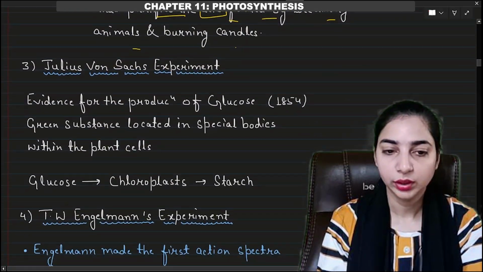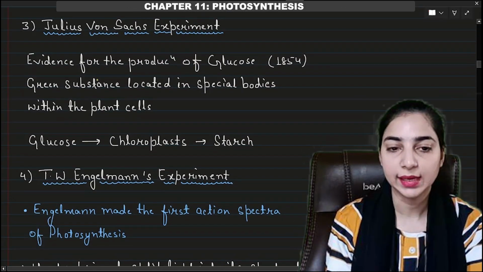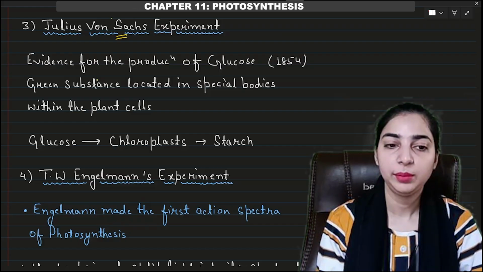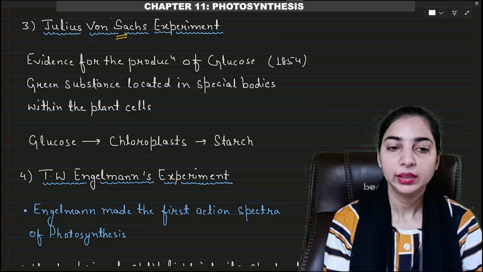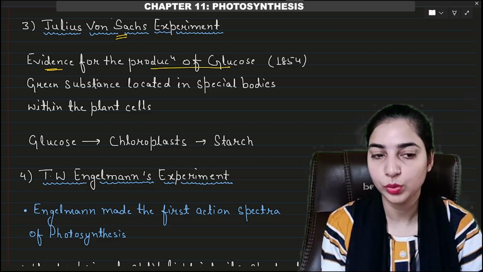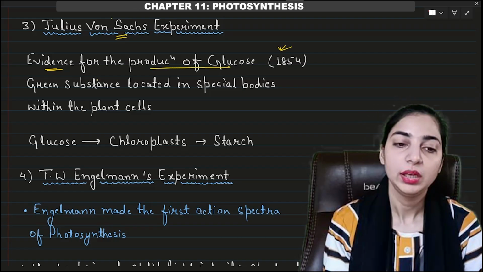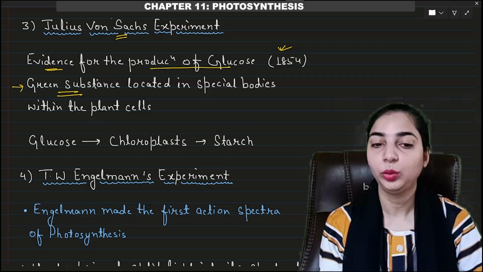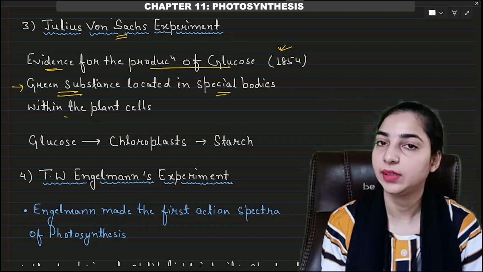Now we come to the third experiment, Julius von Sachs's experiment. What was the importance of this experiment? This experiment provided the evidence for the production of glucose in the year 1854, and it shows that the green substances were located in special bodies within the plant cells.